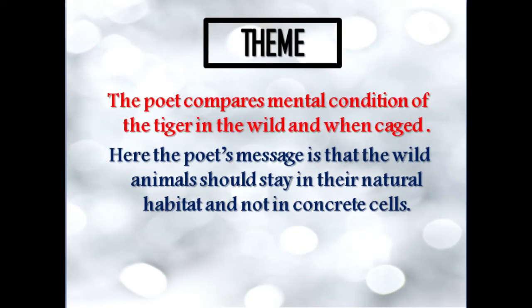In the poem, A Tiger in the Zoo, Leslie Norris compares the mental condition of the tiger in the wild and when the tiger is caged, that is, when the tiger is in imprisonment. Here the poet's message is that the wild animals should stay in their natural habitat and not in a concrete cell. They should not be kept in the zoo.